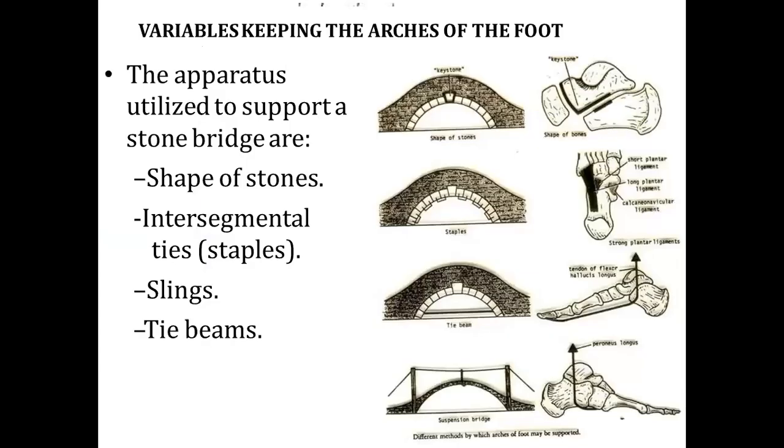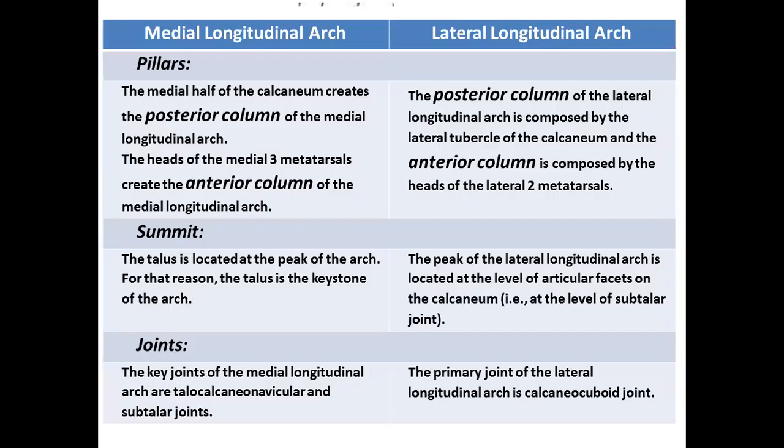The factors keeping up the arches of the foot. The apparatus utilized to support a stone bridge are the shape of the bones, first one, then the intersegmental ties or stapling structures, and the slings and the tie beams. Now, the medial longitudinal arch pillars: the medial half of the calcaneum creates the posterior column of the medial longitudinal arch. The heads of the medial three metatarsals create the anterior column. When we say pillar, it definitely consists of columns, an anterior column and a posterior column. This is defined for the medial longitudinal arch.